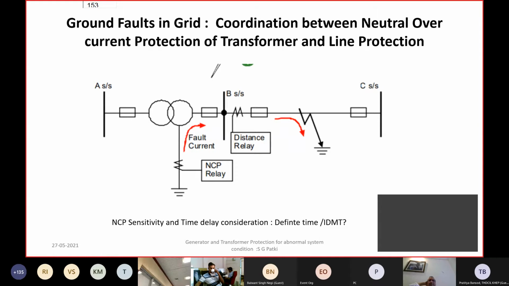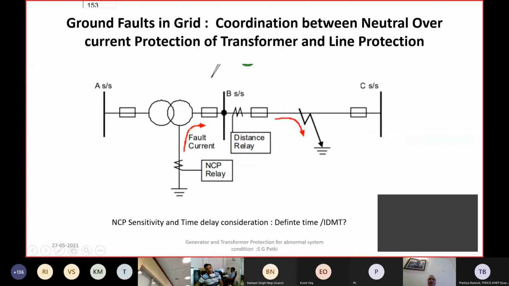normally on the 400 kV lines, we provide main 1, main 2 both as a distance protection, and there is only a backup earth fault element. So this backup earth fault overcurrent time and this time, operating time, again needs to be coordinated. If it is not coordinated, then you may have a tripping of this relay before the line protection trips for a fault in the line. So the pickup of this relay and the time delay of this relay is also important.